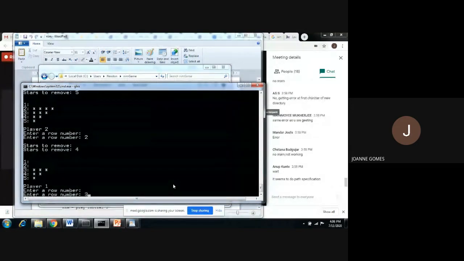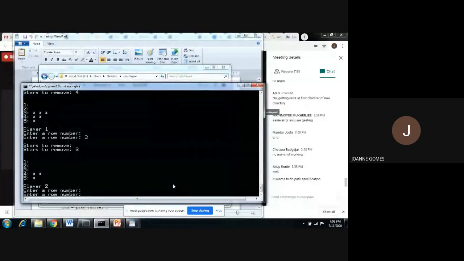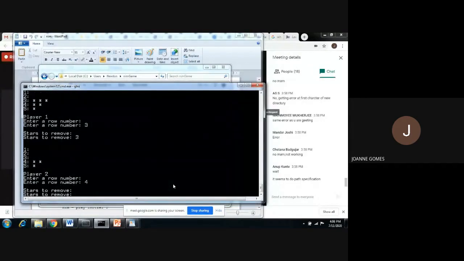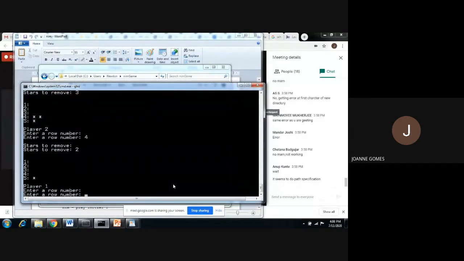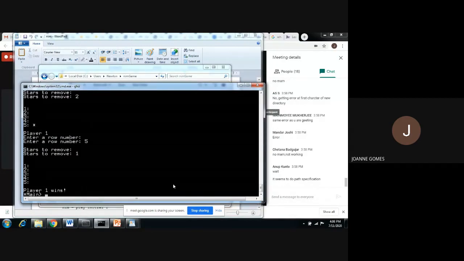Player 1 says 3, remove all. How many stars are there? 3 stars. The next player says 4, remove all 2 stars. Now it's the turn of player 1. He says row 5 and removes 1 star. Because player 1 had the last chance, player 1 has won the game.